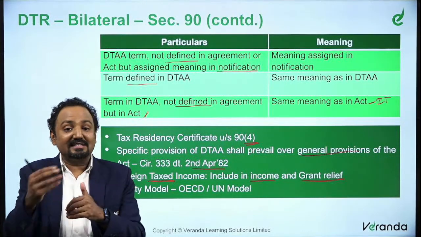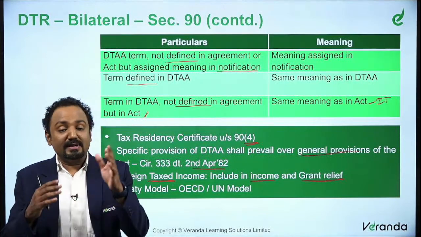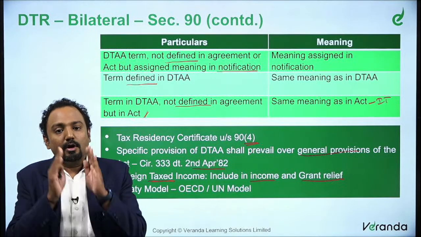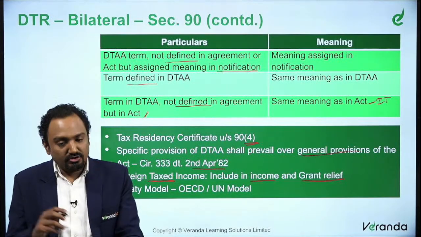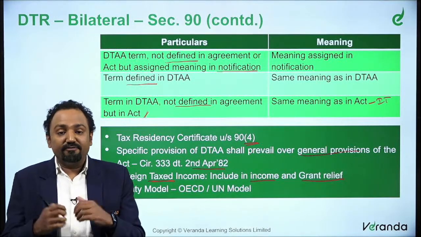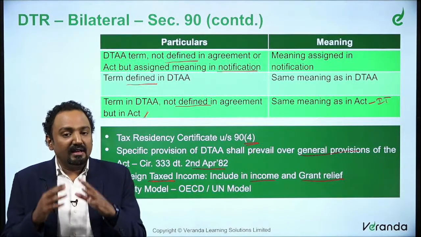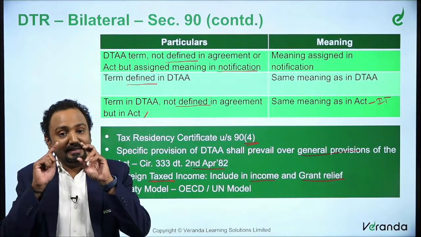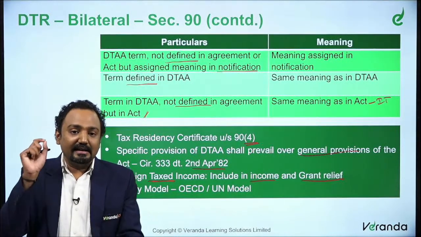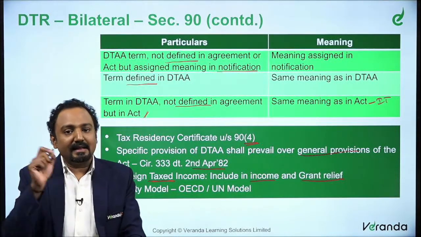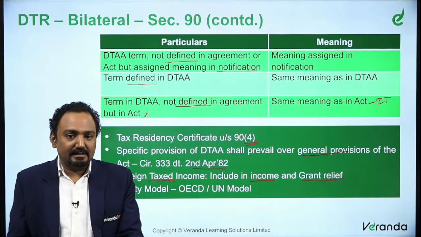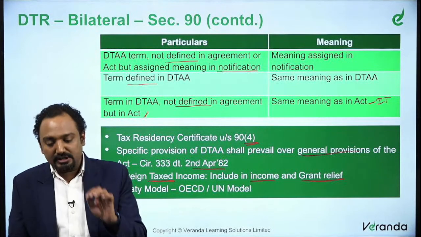So it's not like it's an exempt income. It's not like it has been claimed as a deduction. So it must have been part of the total income for which relief is granted. So that's what this relief mechanism means. When you say relief, relief is provided to a foreign income that has been taxed in that country, included in the total income, and then relief has been granted. So that is what you mean by foreign taxed income. Relief is available only to such income.